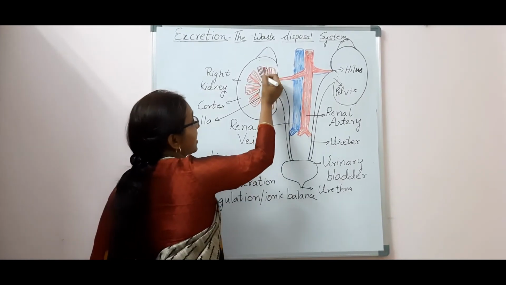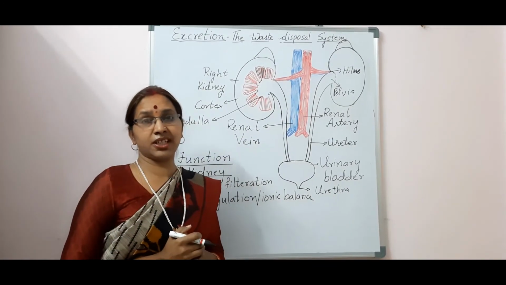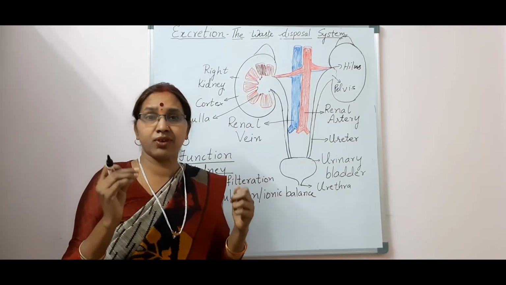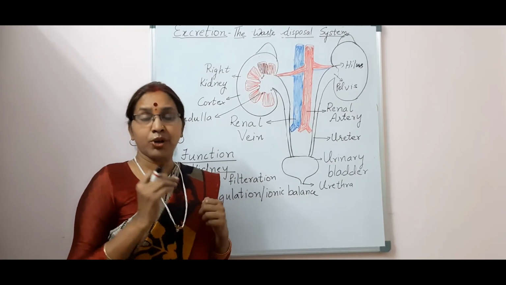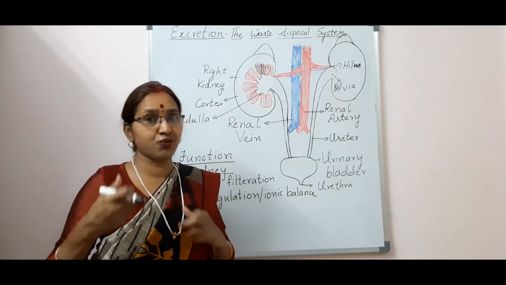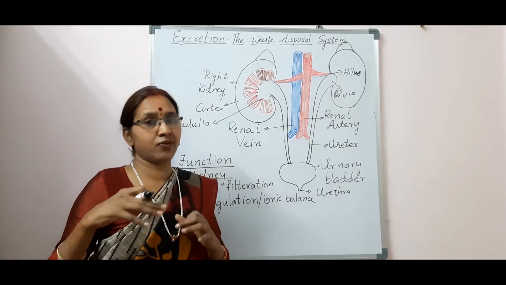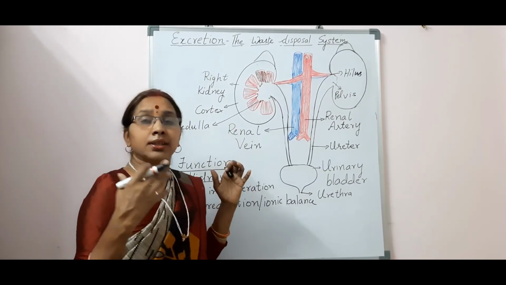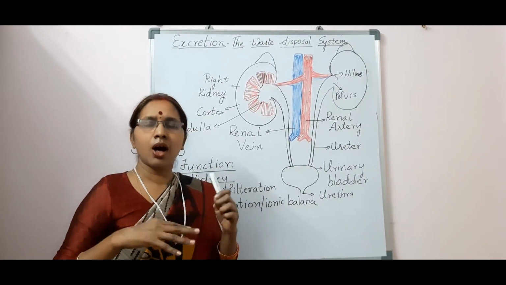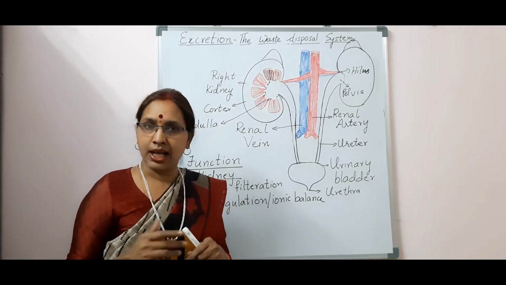And these striations, that is, the nephrons, there are nearly millions of nephrons present in each kidney, and these are known as the structural and functional unit of the kidney, because these are the structures which filter the blood, and then the urine is formed, and along with the urine the waste is discarded from the body. So your kidney helps in the formation of urine. How urine is formed and the structure and function of the nephron we shall learn in the coming video.